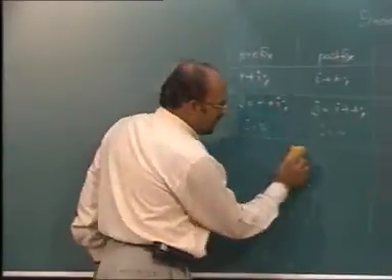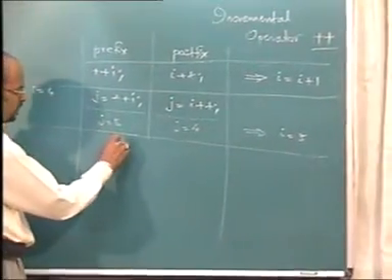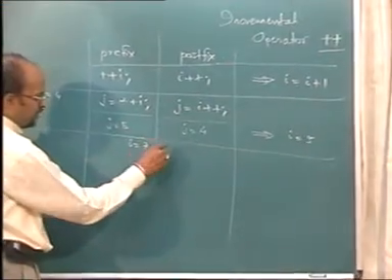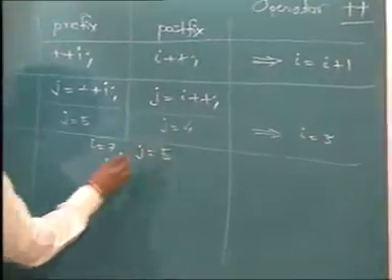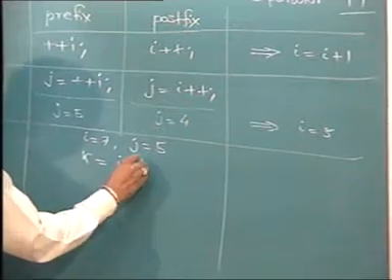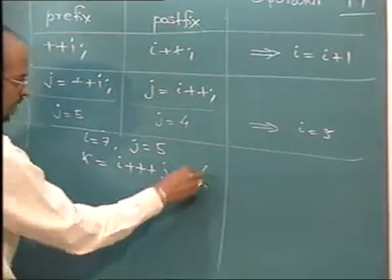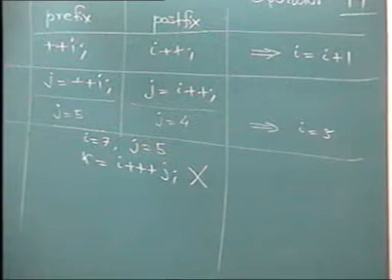So the next case that we have over here is, suppose I is initially 7 and j is initially 5, and if I write k equal to I plus plus plus z, it's not valid, because there are two meanings out of it.